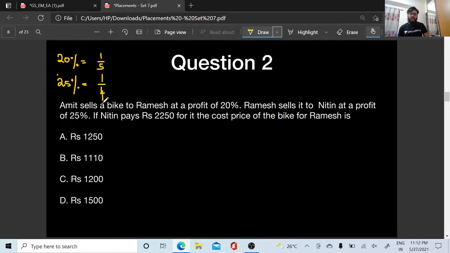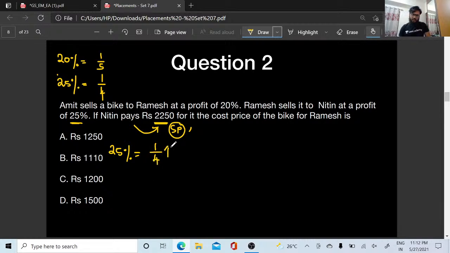Now wait a minute. Ramesh sells to Nitin at a profit of 25 percentage. So Nitin is paying this, so this is going to be the selling price. Ramesh is selling it to Nitin, so this is the selling price. So at first we have to take the 25 percentage because this is where the selling price will come, right? 1 by 4.